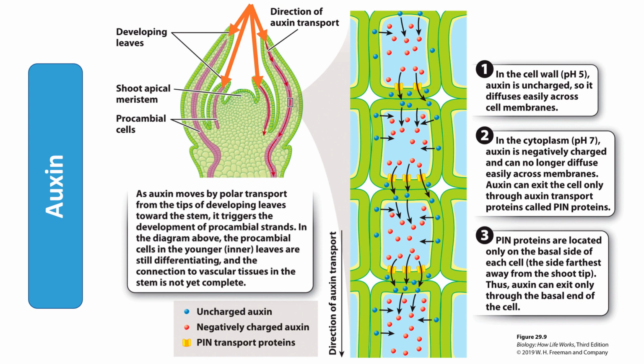Here in this diagram to the left, you can see the strips of procambial cells in purple running down the leaf primordia. In the younger leaves, the procambial cells are still differentiating, and the connection to the stem is not complete. However, in this older leaf, the procambial cells are connected to the vascular tissues of the stem.